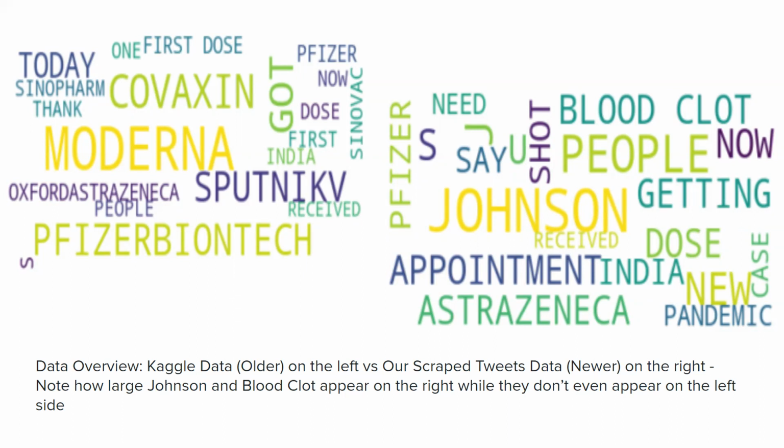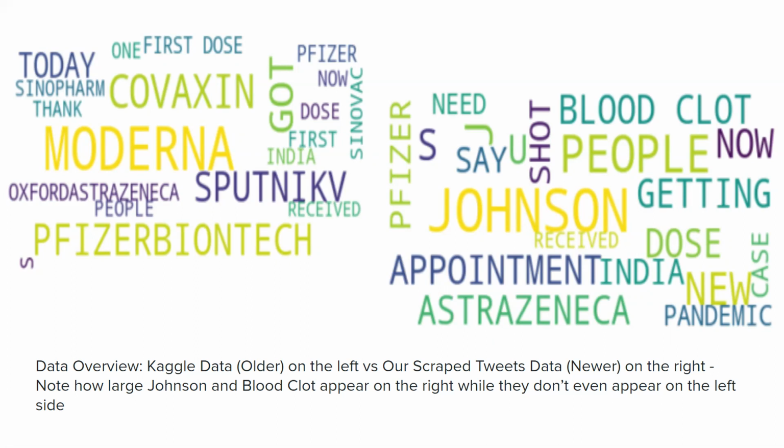We ran some statistics on this and found that about 15% of the tweets in this data set included the term Moderna and about 23% included Pfizer. We also might note that we don't really see anything about the Johnson & Johnson vaccine here, despite the fact it's one of the three that we might be most familiar with. We also see stuff about other vaccines here. We see AstraZeneca, which is one of the vaccines being used more widely in Europe. Covaxin is one being used in India. We also see the word India over there, which might be because they've been having a big surge in COVID cases and deaths over there recently.